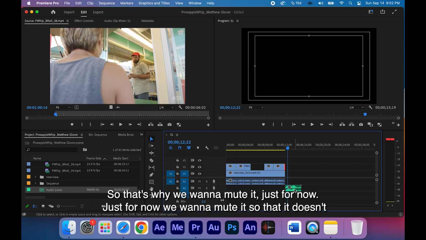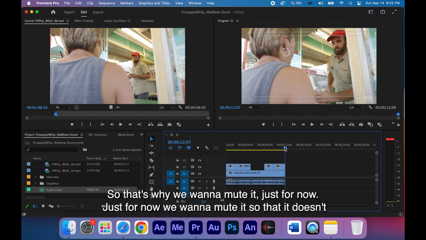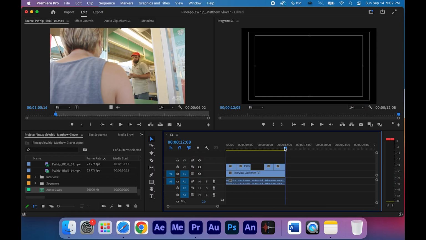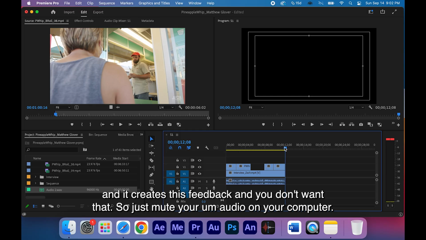So that's why we want to mute it, just for now, so that it doesn't do that, because that's feedback. The computer is hearing its own audio, and it creates this feedback, and you don't want that. So just mute the audio on your computer.